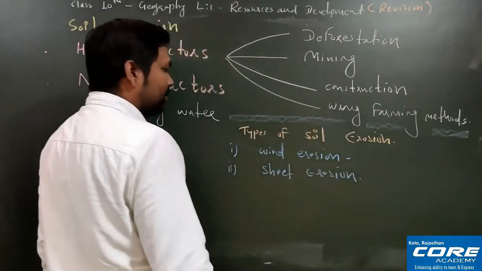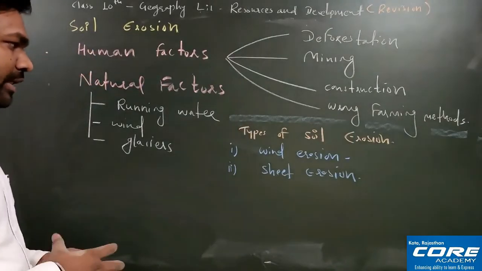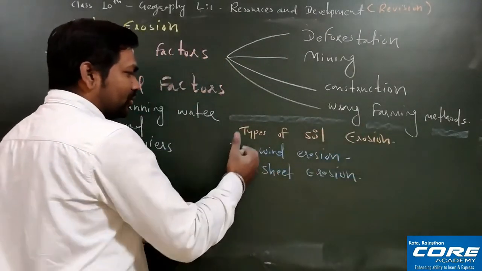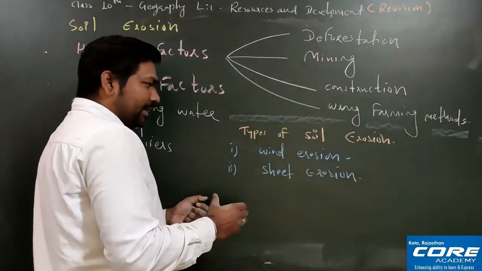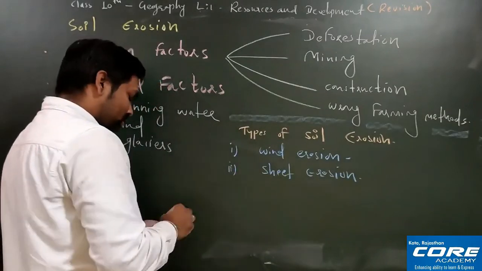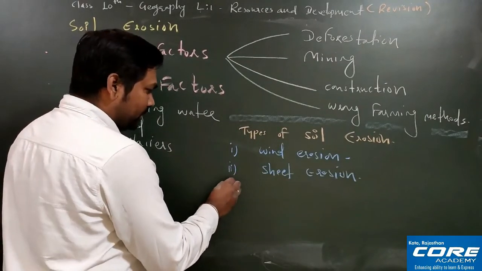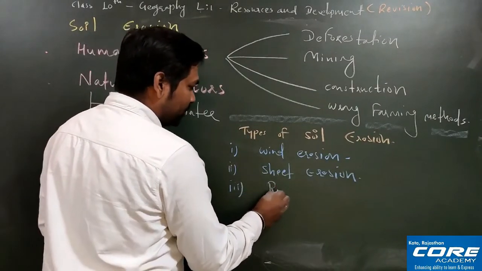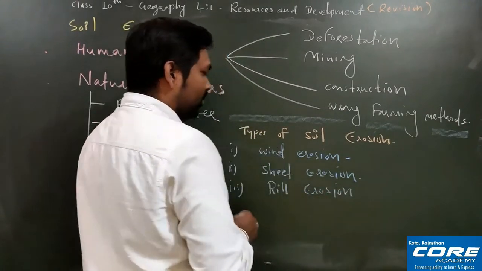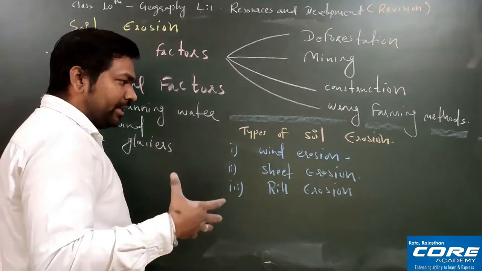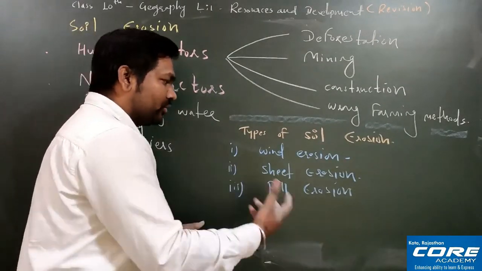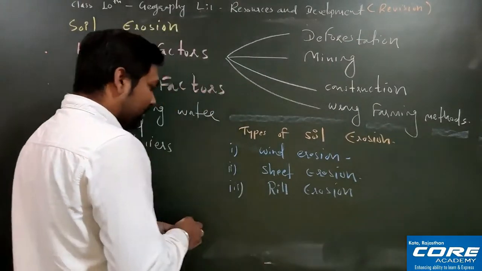So what is sheet erosion? Sheet erosion is when the soil is getting eroded in a very large area like a sheet. It is basically happening in a very large area. Okay, so that is sheet erosion for you. Now the third one is rill erosion. So what is rill erosion? If the soil is getting eroded in an uneven manner, then it is called rill erosion. This is also happening because of running water.